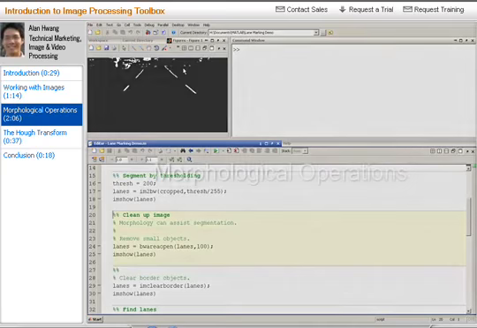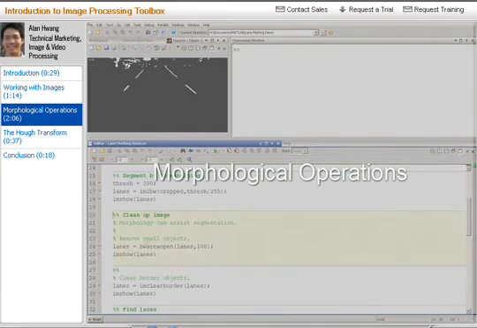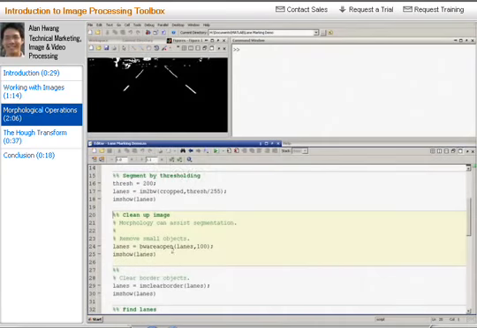Now let's deal with artifacts above. We can address this issue by using the bwareaopen function, which is one of the morphological functions in Image Processing Toolbox. This will eliminate objects or blobs that have an area under 100 pixels in this case. As you can see, running the cell has eliminated the artifacts above. Because we make the assumption that the lanes are near the center of the image, we can use the imclearborder function to help remove blobs that touch the sides of the picture.